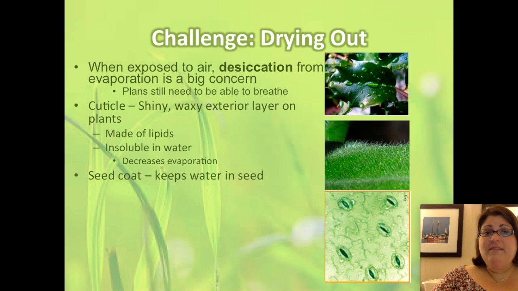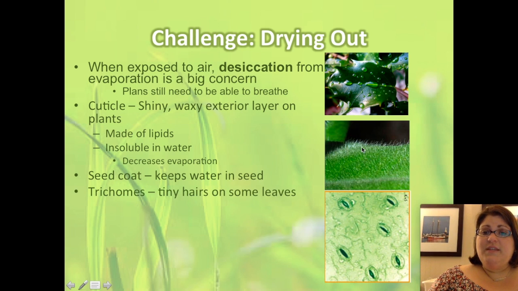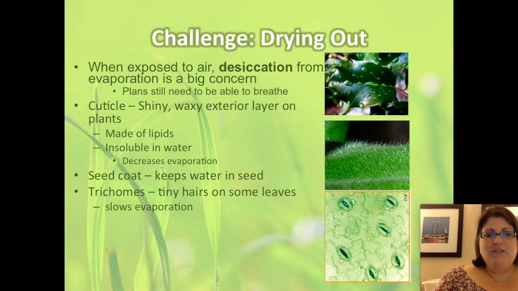Some plants have seeds, and some of those seeds have a seed coat, which functions very much like a cuticle by preventing evaporation and keeping the water in the seed. What you see in the second picture here are trichomes. Trichomes are little fuzzy hairs that we have on plants. You can sometimes feel them more easily than you can see them. Those little hairs trap water and once again slow down the rate of evaporation.